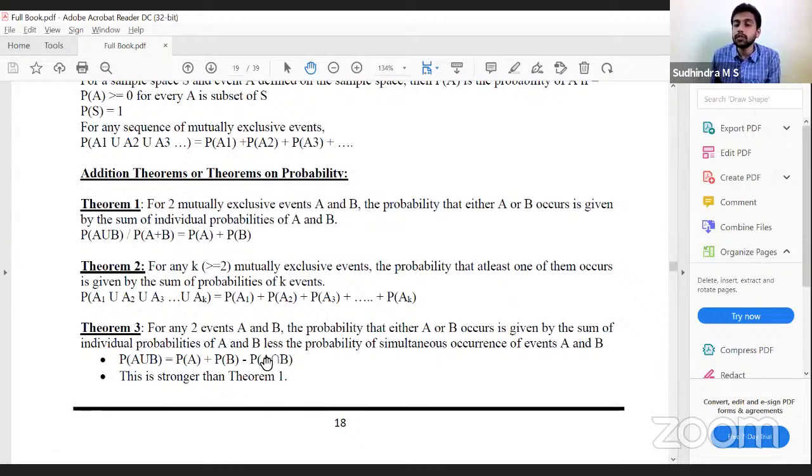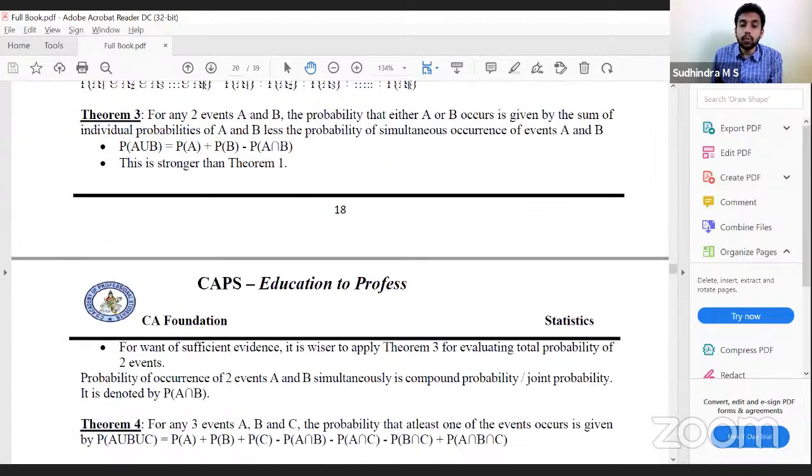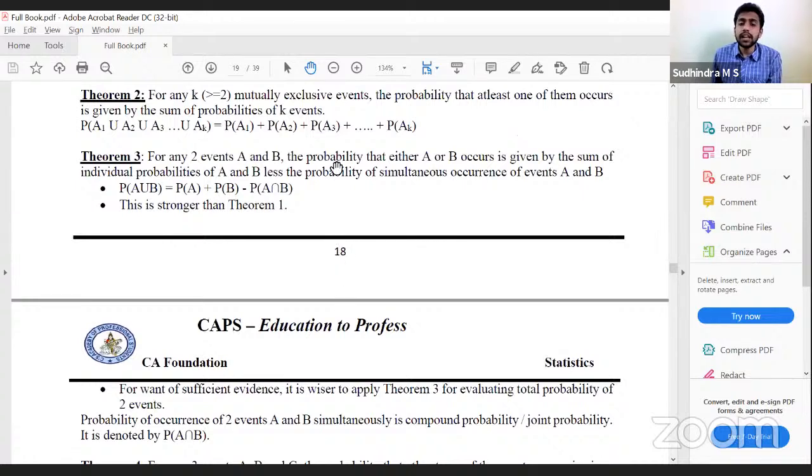For mutually exclusive events, the intersection term would become 0. Correct? Then, for want of sufficient evidence, generally, if they say mutually exclusive, we can directly add. If they do not say mutually exclusive, it is presumed non-mutually exclusive. So, for want of sufficient evidence, it is wiser to apply theorem 3 for evaluating total probability. We'll generally consider theorem 3 itself for the purpose of calculating union.